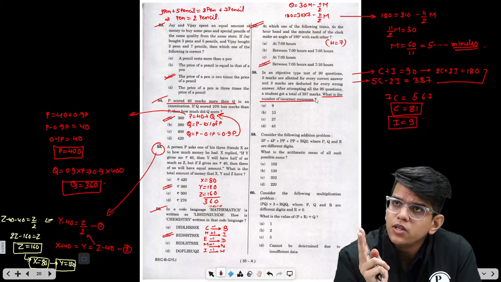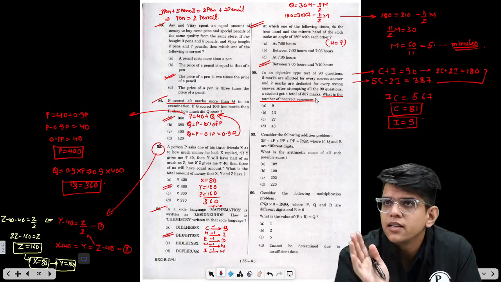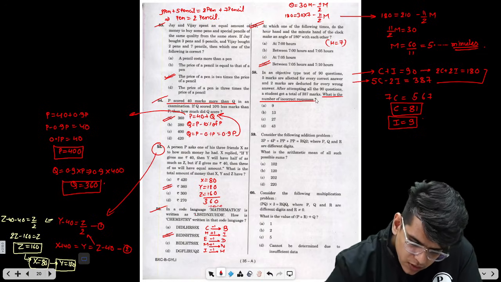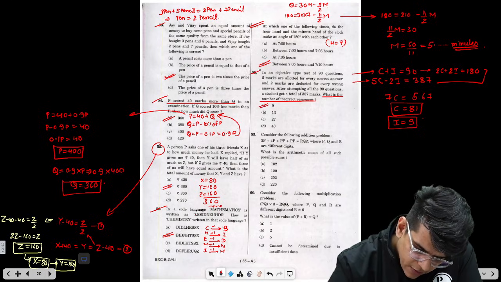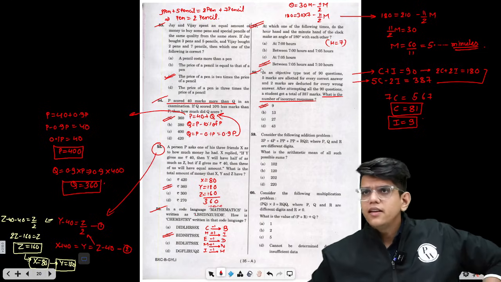By solving these two linear equations, you get the correct number of questions is 81, and the incorrect number of questions is 9. So incorrect questions are 9. Very easy question, right? So these are easy questions.